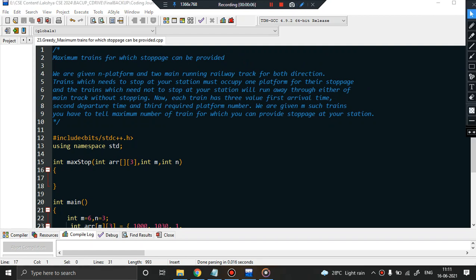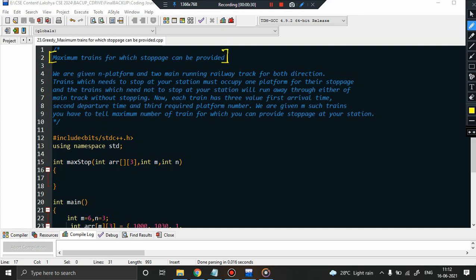The problem name is maximum trains for which stoppage can be provided. So this is one of the standard problems in greedy algorithms. If you start solving greedy algorithms, it is most probable that you will come across this problem. Now, what is the problem statement? The objective: find the maximum trains for which stoppage can be provided.